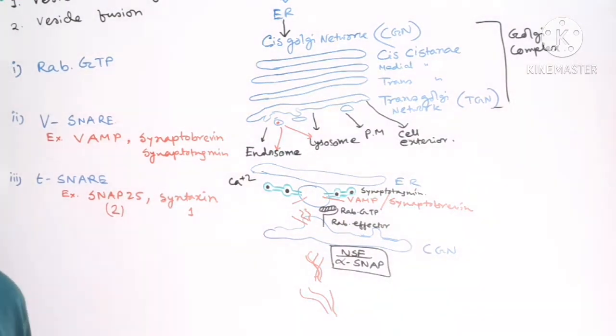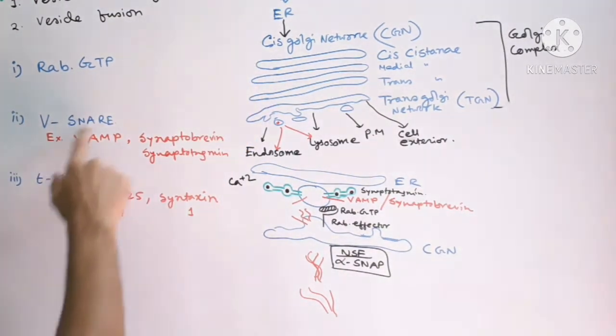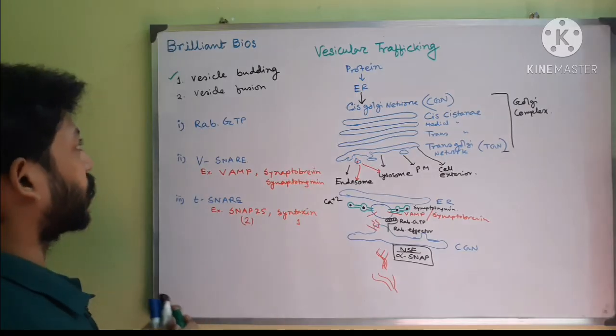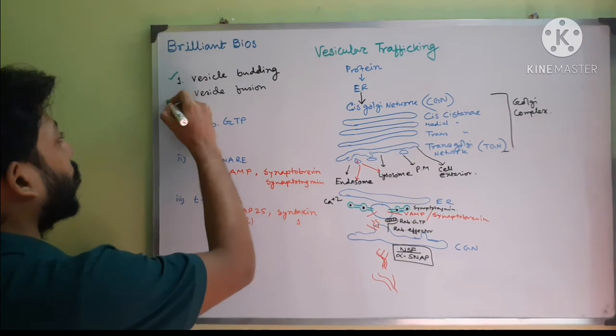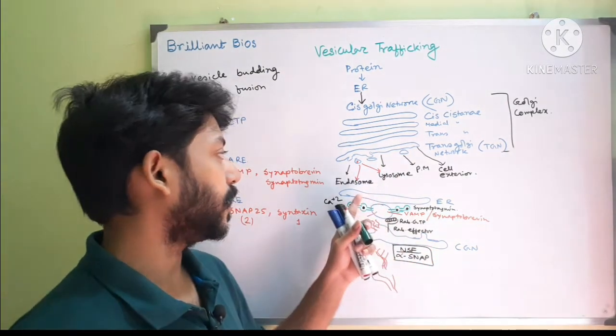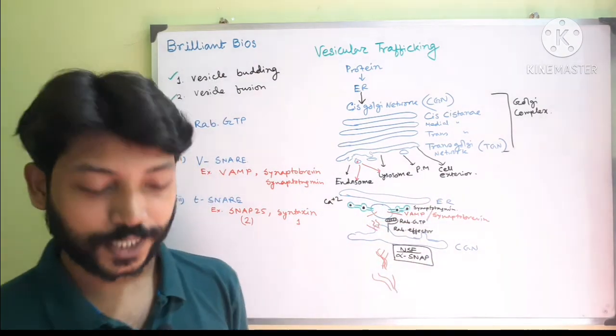This is very important for your vesicular trafficking. You must remember the example, and these are two mechanisms. In this class I have discussed vesicle fusion. These are two mechanisms, and the same mechanism occurs repeatedly. Ultimately the protein reaches the destination: endosome, lysosome, plasma membrane or cell extrusion.